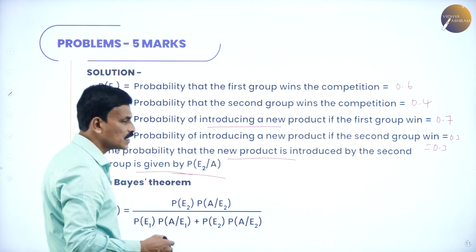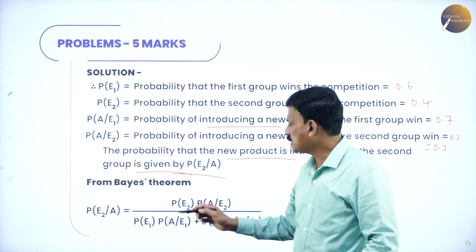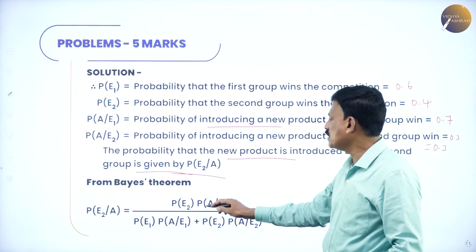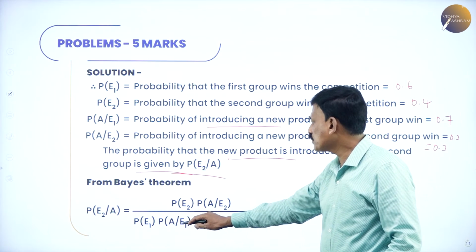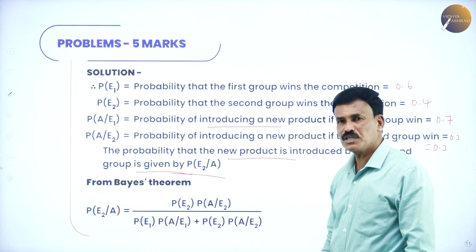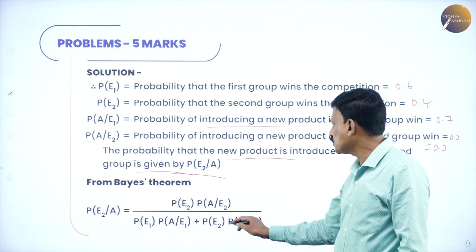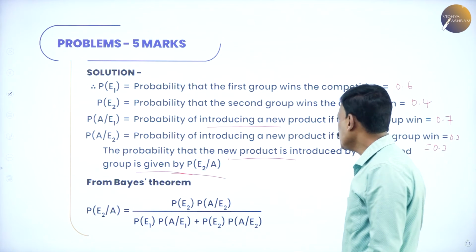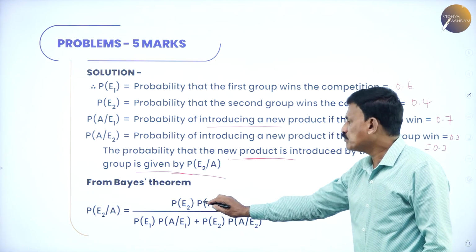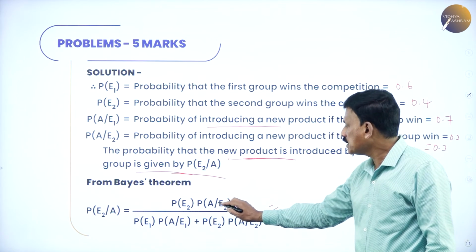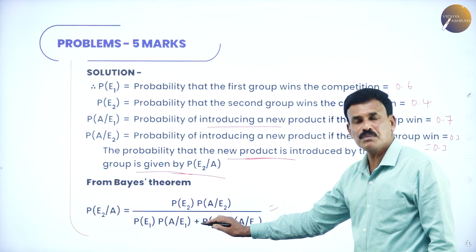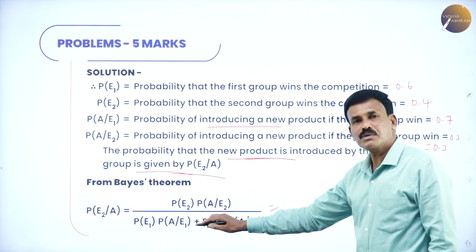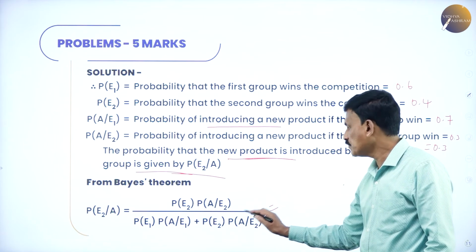Now, by Bayes theorem, probability of E2 by A is equal to probability of E2 into probability of A by E2, divided by probability of E1 into probability of A by E1 plus probability of E2 into probability of A by E2.